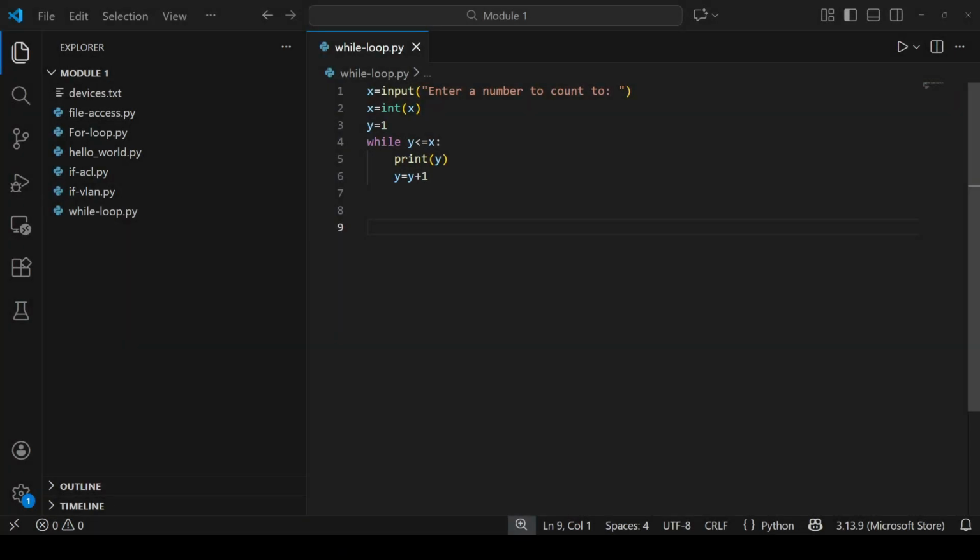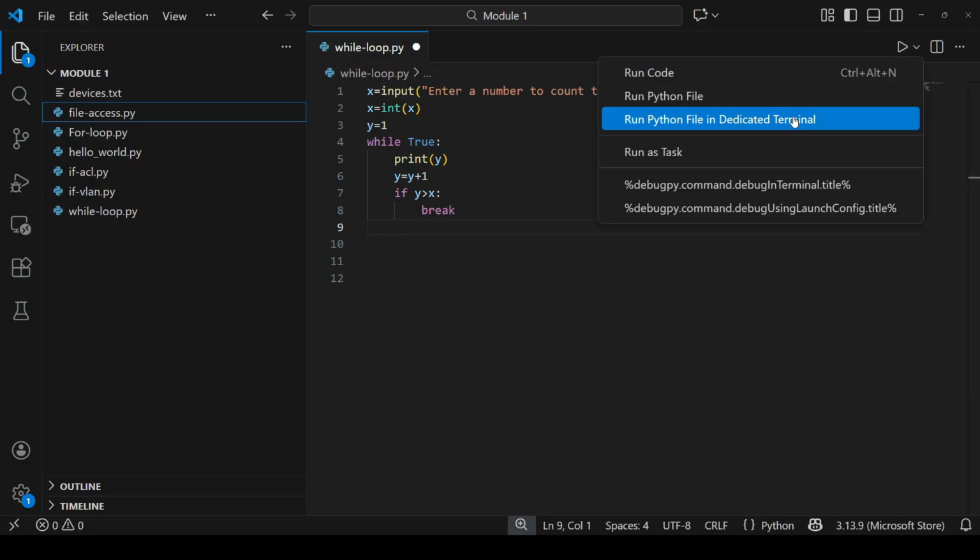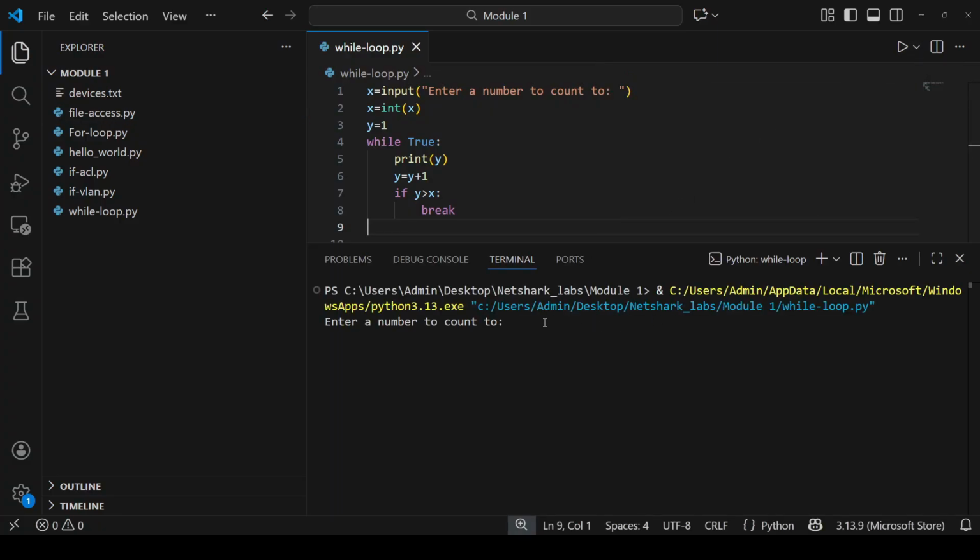Here, let's modify the script a little bit. Instead of using while y is less than or equal to x, we will use the true condition. So while the condition is true, keep on printing y and then increment y. After that, the control will go to an if condition: if y is greater than x, then break the loop. So let's take one input and execute the script to understand.